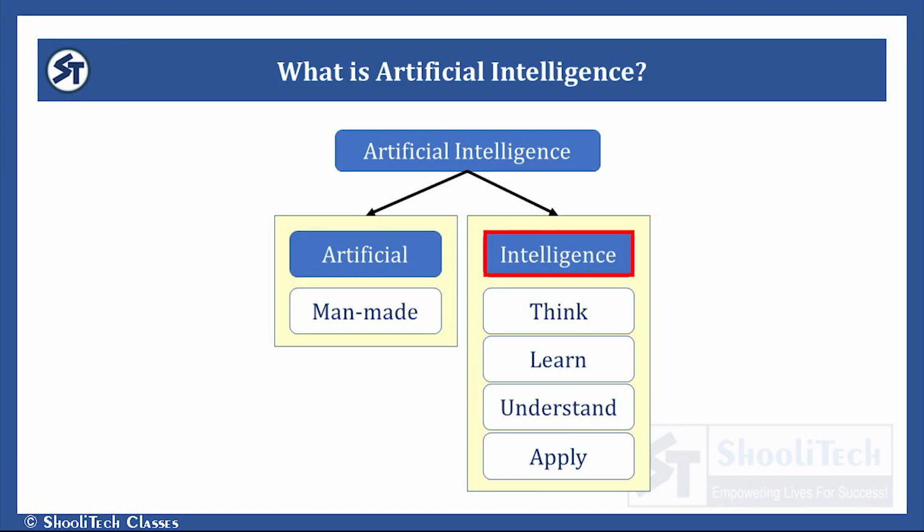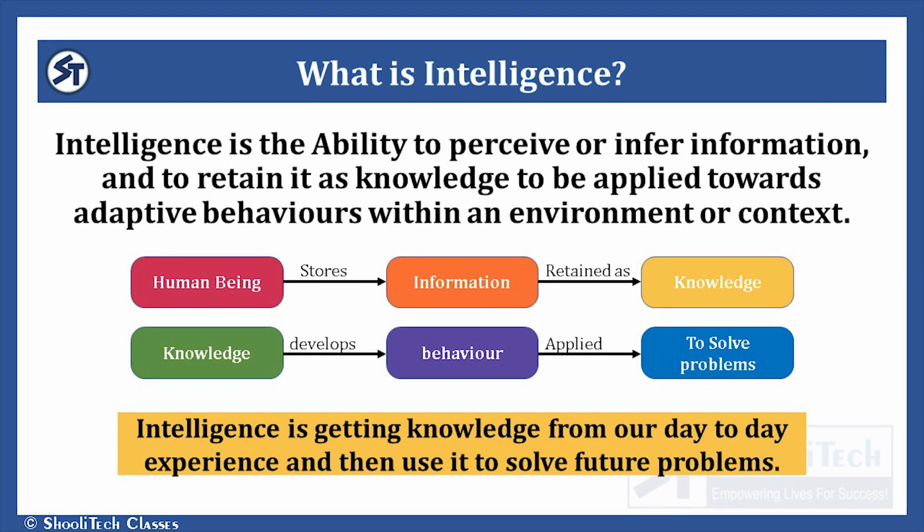And today we are going to focus on the word intelligence. Well, the definition of intelligence that I found in many books is that intelligence is the ability to perceive or infer information, to retain it as knowledge, to be applied towards adaptive behavior within an environment or context.